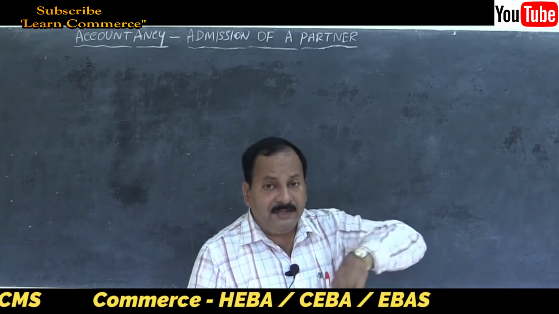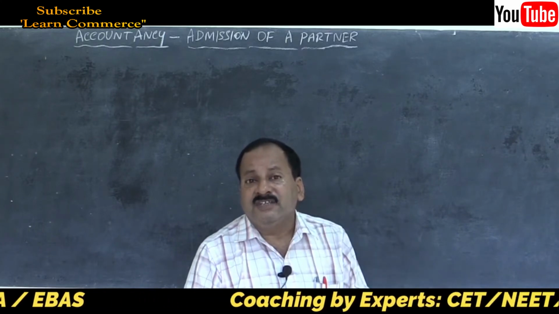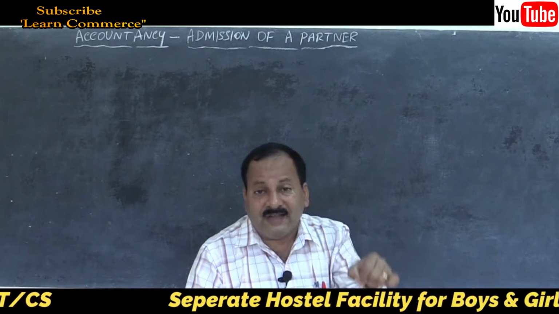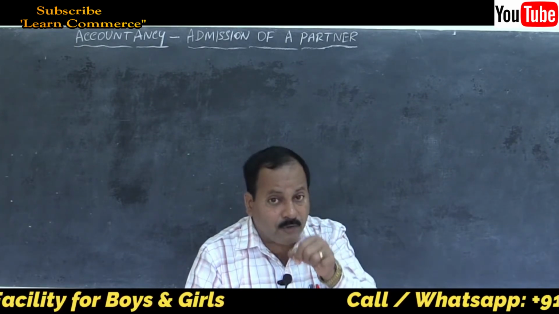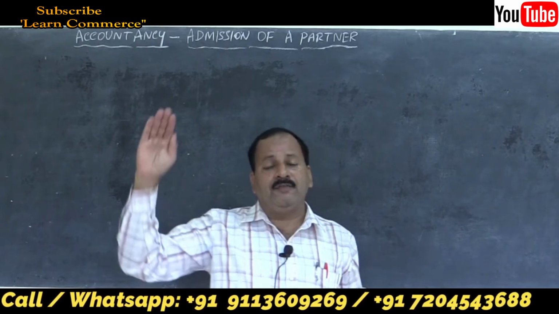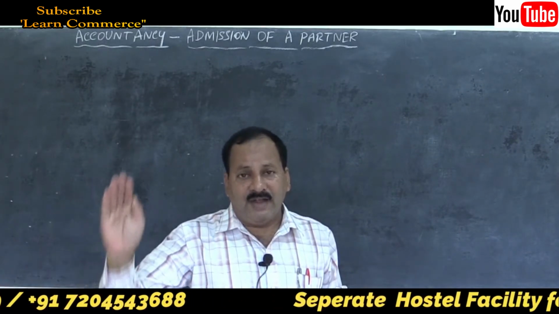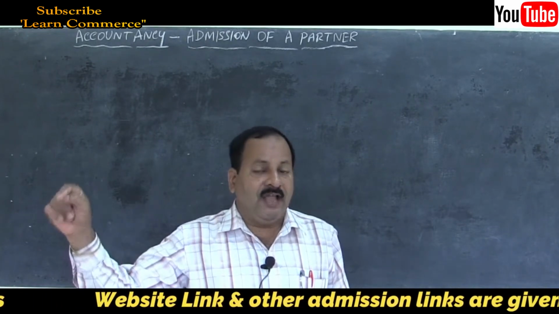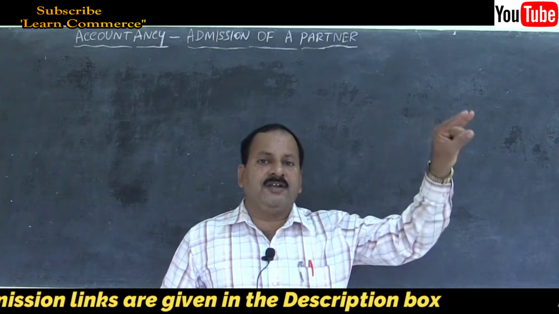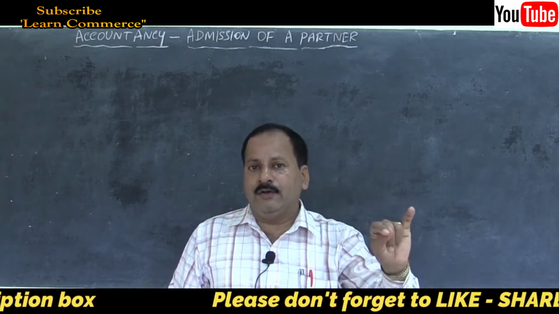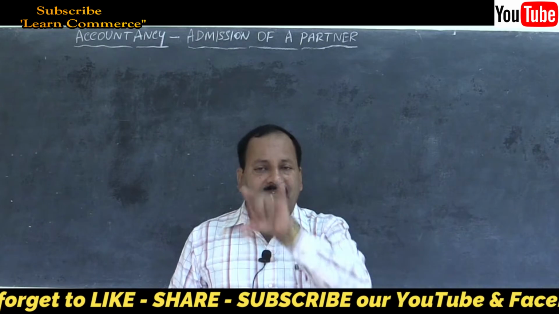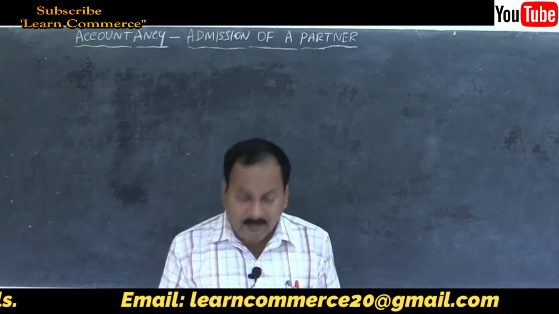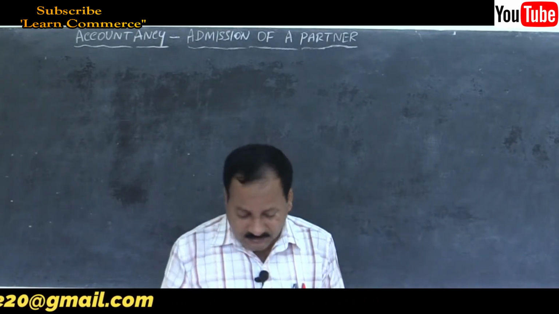Then what happens? It is a gain to the business, a profit to the business, which is nothing but a decrease in the value of a liability. Decrease in the value of a liability is a profit to the business. So enter it on the credit side of revaluation account by creditors, within bracket written off. And in the new balance sheet, creditors inner column less written off, deduct it and write the net amount in the outer column. That is what you have to do. So that's all about the problem. Very simple, right? Let's solve it.